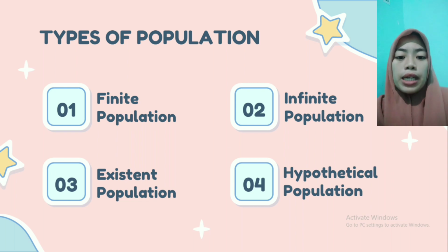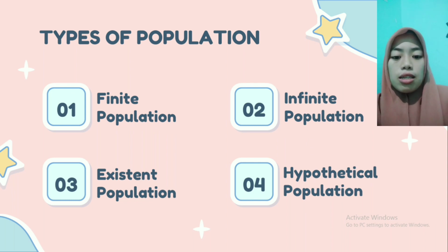There are 4 types of population. The first is finite population. The finite population is also known as a countable population, in which the population can be counted. In other words, it is defined as the population of all the individuals or objects that are finite. For statistical analysis, the finite population is more advantageous than the infinite population.